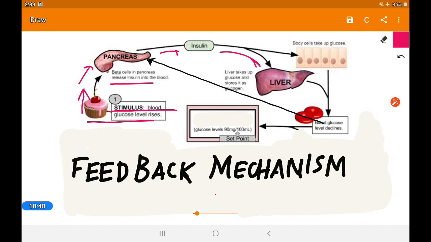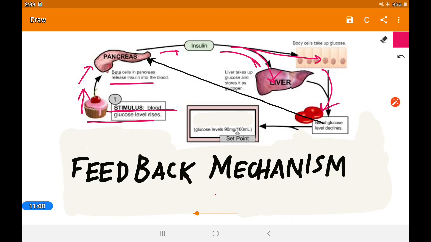So what insulin does is drain the glucose inside the liver, and some tissues also take the glucose and send it to the cell, and then the normal level is maintained inside the blood.